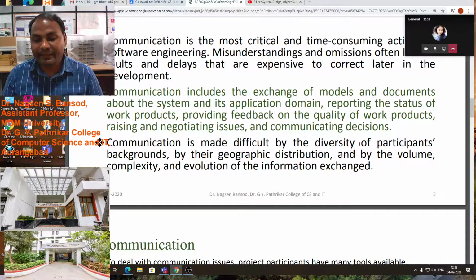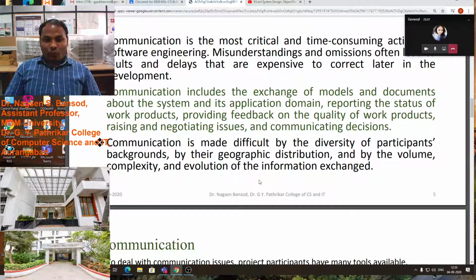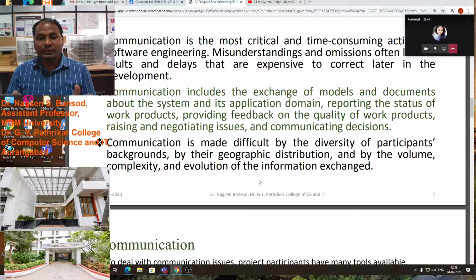This is the diversity problem, because we are distributed geographically in different locations. We can't understand Japanese, Chinese, or German. We do not understand other states' languages. So the geographical distribution and the diversity of the participants make communication difficult.